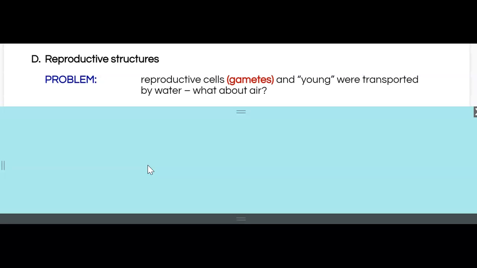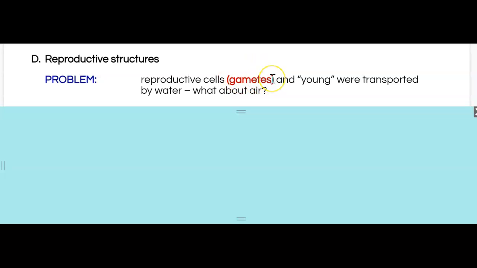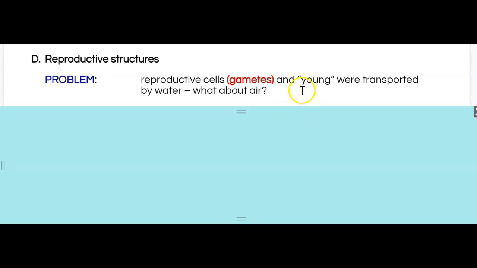So the next problem, or the next, I guess, bridge, a gap that needed to be bridged, has to do with reproductive structures. So if you are an aquatic plant that is existing in an aquatic environment, your reproductive cells, which have the special name of gametes, which I'm not sure if that was brought up in grade 10 science or not, would have just been sort of transported through the water, right?